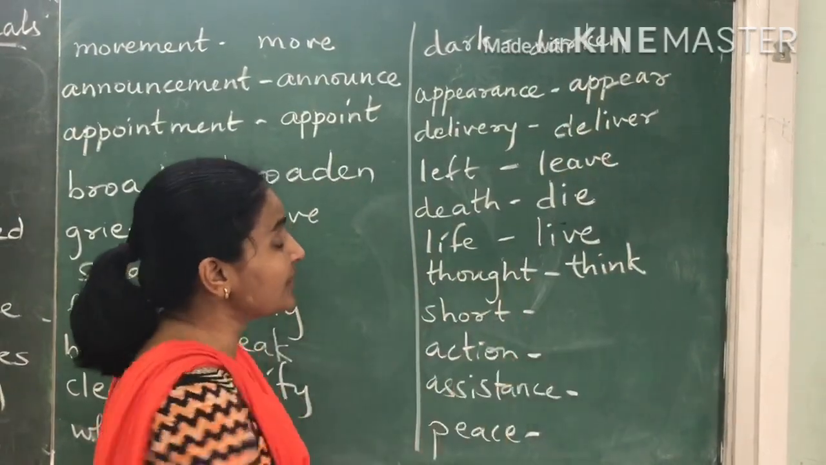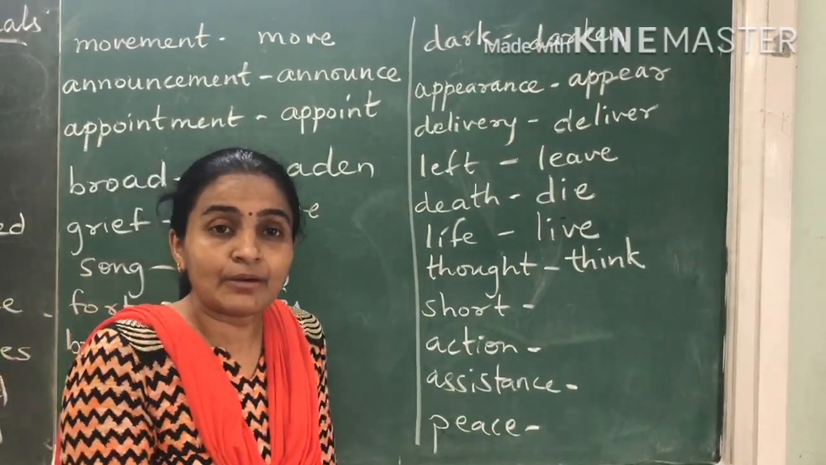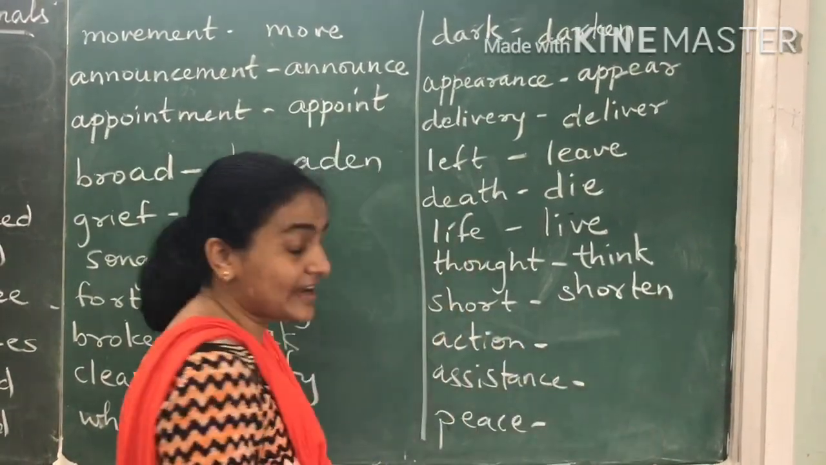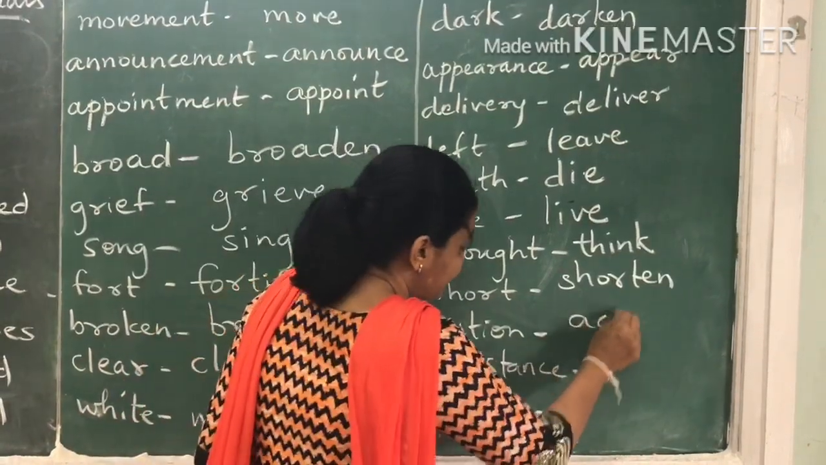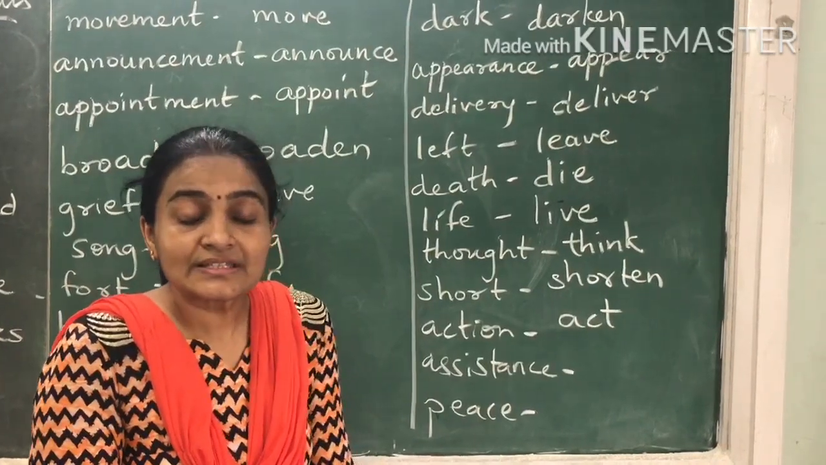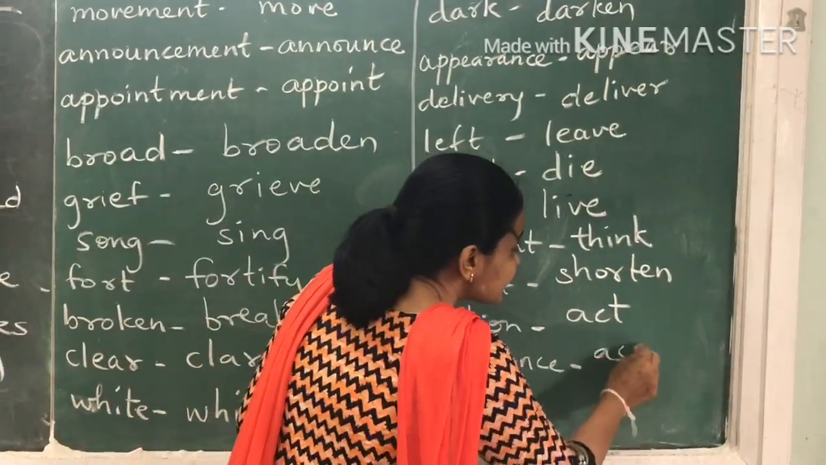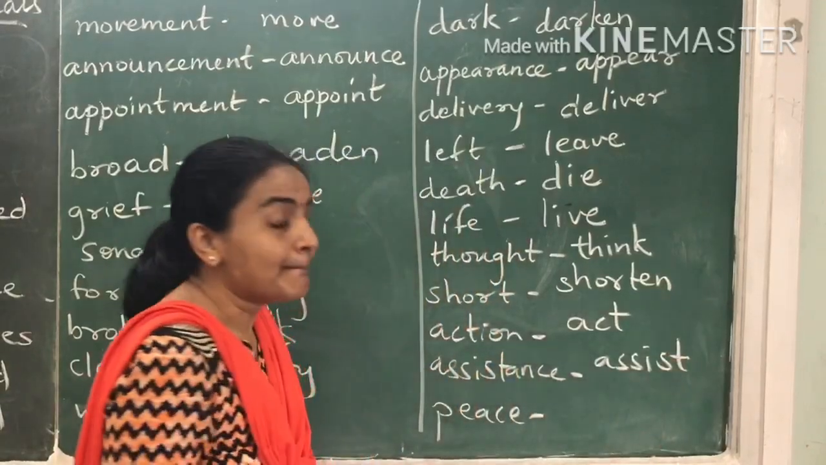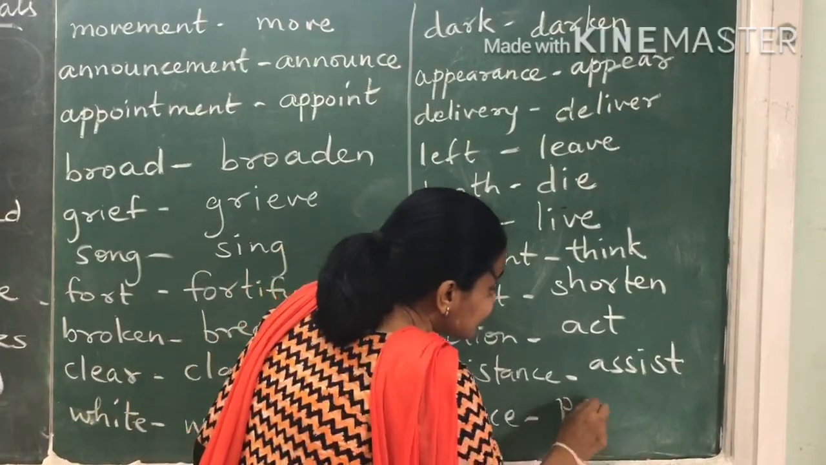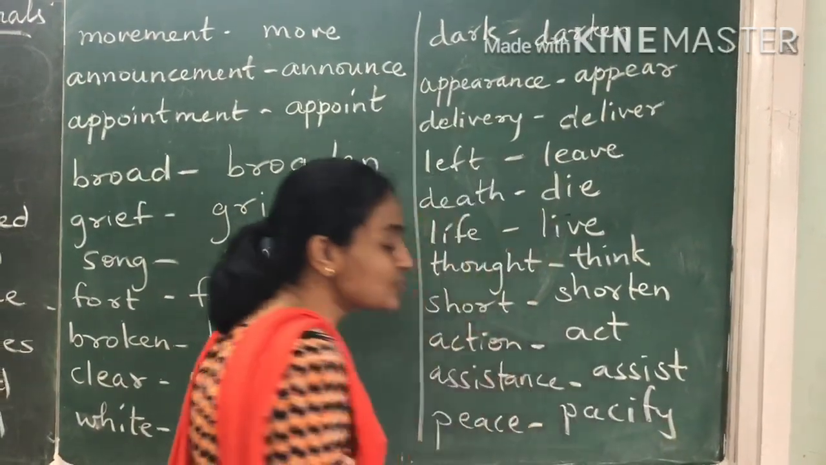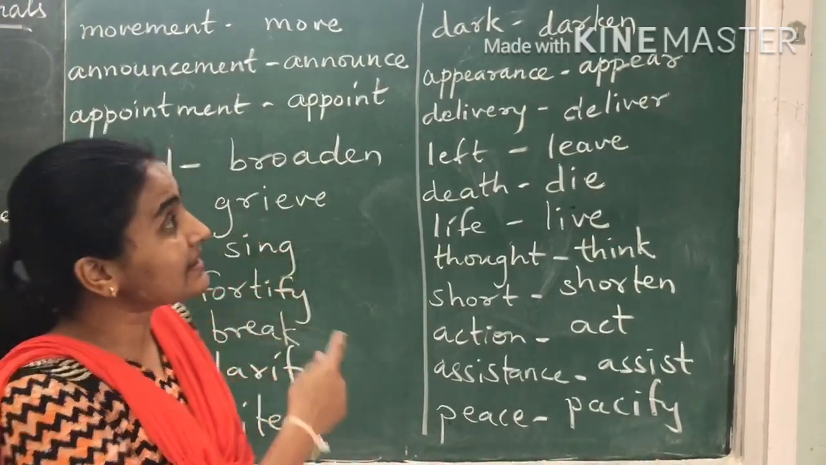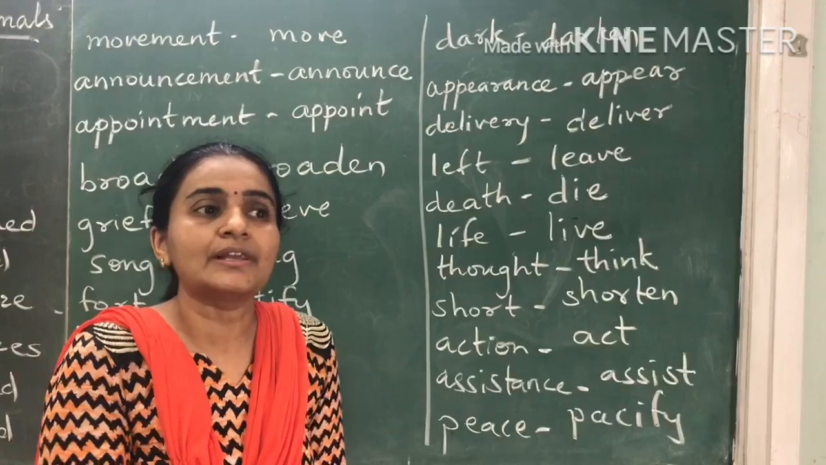See, these are all actions. These are all verb forms. Short, to make something more short. So it will be shorten. Action, to act. Assistance. Assistance means help, so assistance, to assist. Peace, to make something more peaceful, to pacify, meaning to make something calm. Okay, so likewise these are some of the words that I have taken from the lessons that you have in this term.